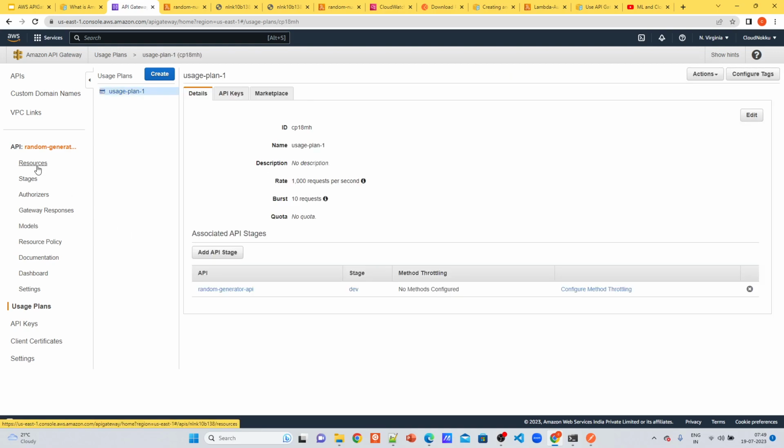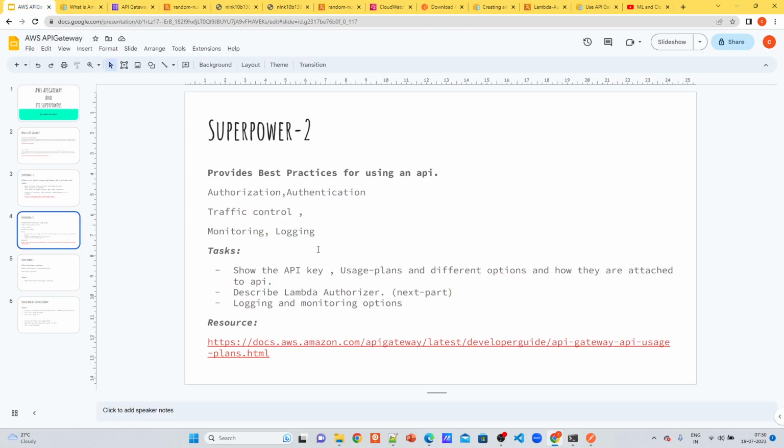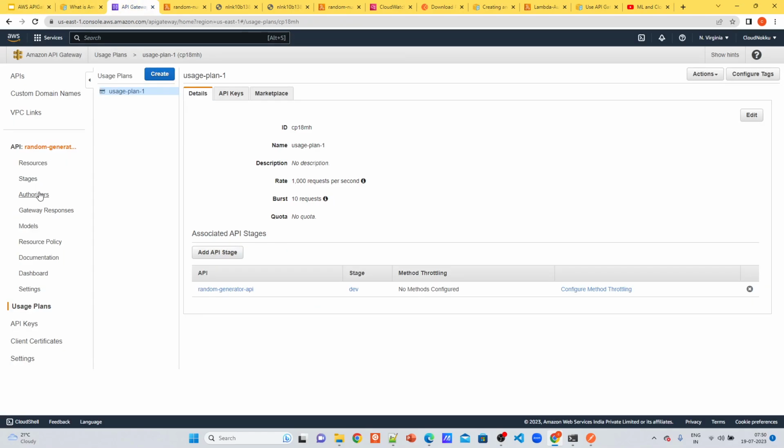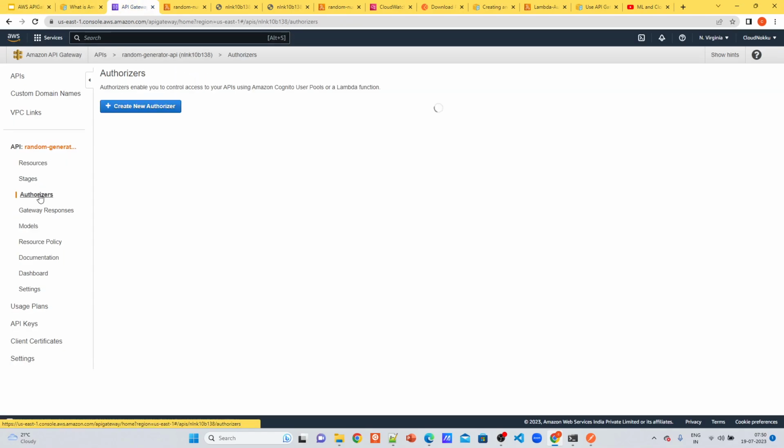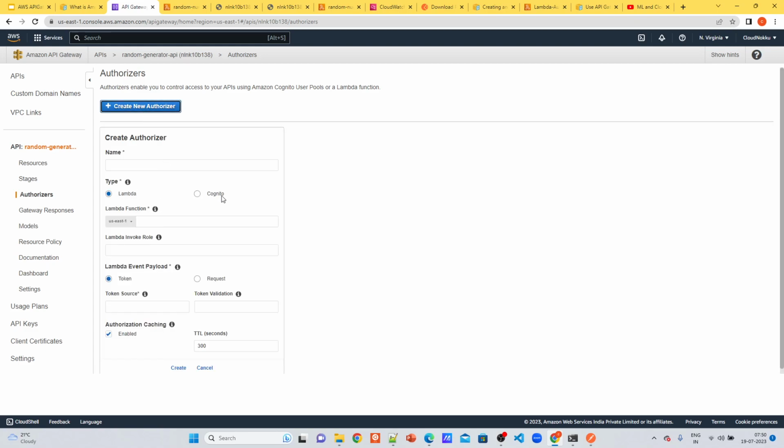That is another superpower, which is important: authorization and authentication. But even better than the API key, there are different authorizers supported, like the Lambda authorizer and the Cognito authorizer, with the help of which Lambdas and the Cognito service, our APIs can be secured.